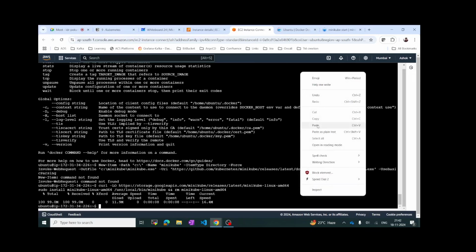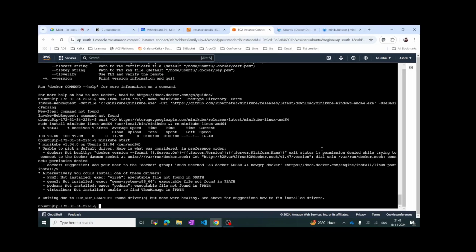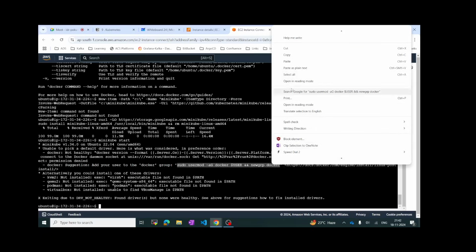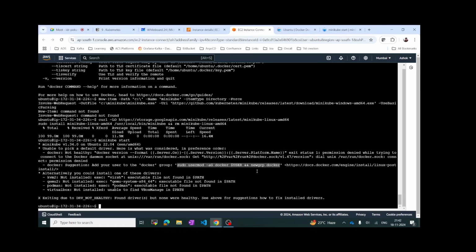Okay, let's do minikube start. Actually, we have created the Docker user, so we have to give the Ubuntu user permission. If you see here, we have the command here itself. It is just adding the permission and adding the user into the Docker group.